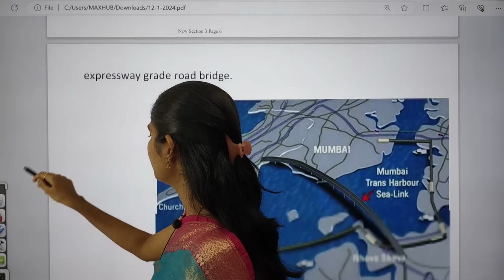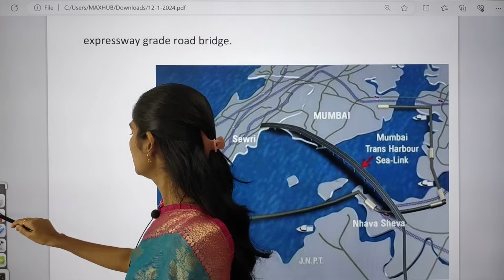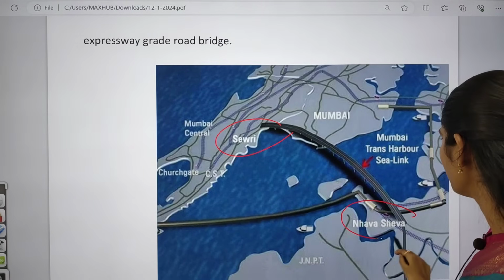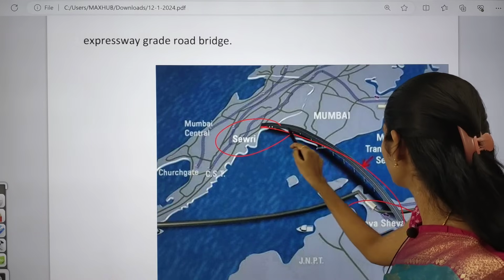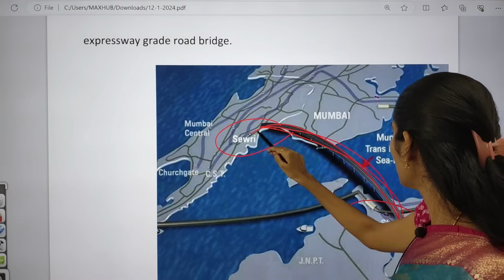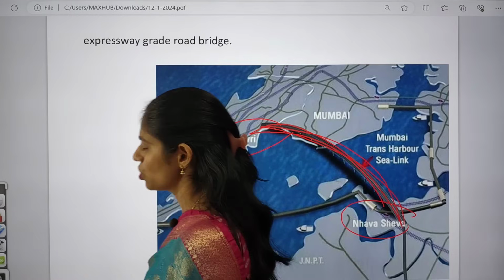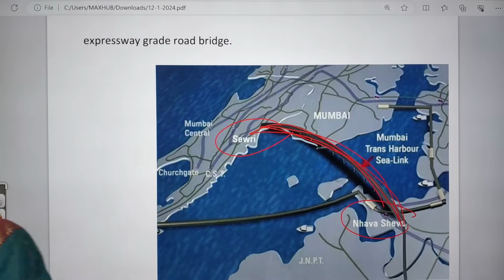So now let us see the map where it is located exactly. So this is the map. Here we have Sewri and here we have this Nhava Sheva. So we are connecting this. So this is the Mumbai Trans Harbour Sea Link. Clear? So this is the project, that is Atal Setu.